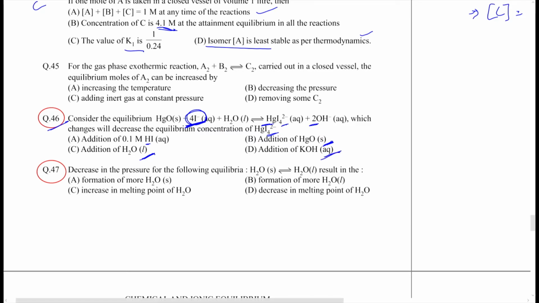Addition of aqueous KOH will increase OH- ion concentration, which will shift the equilibrium in the backward direction. So that will also decrease HgI4 2- concentration.